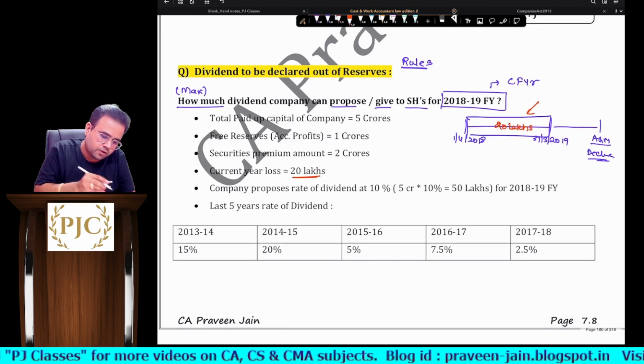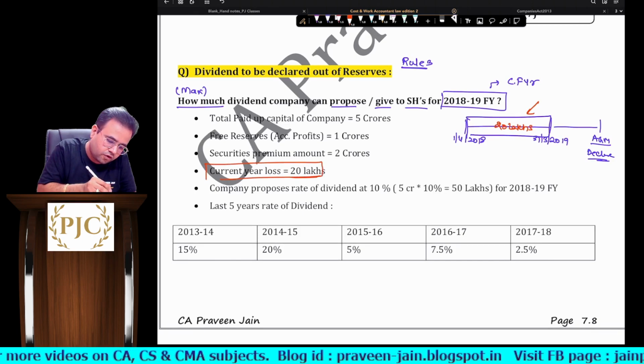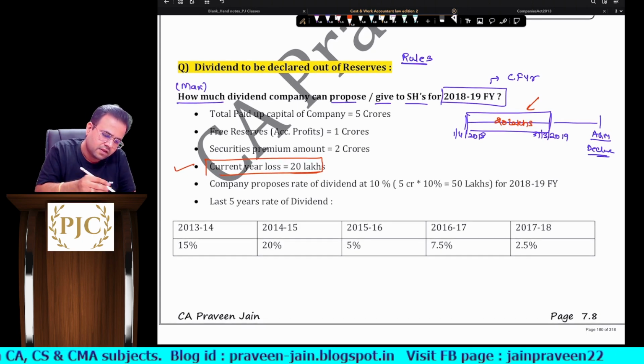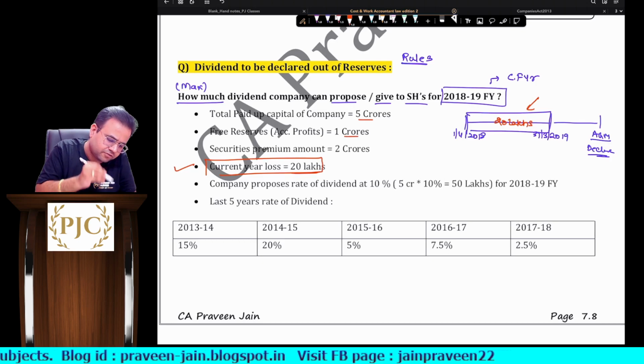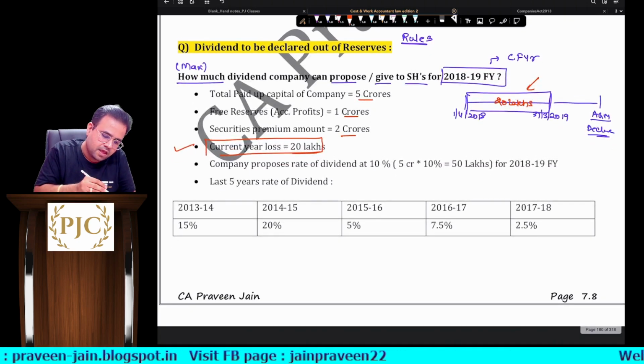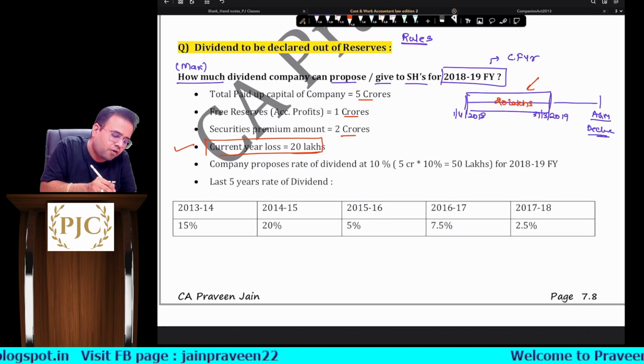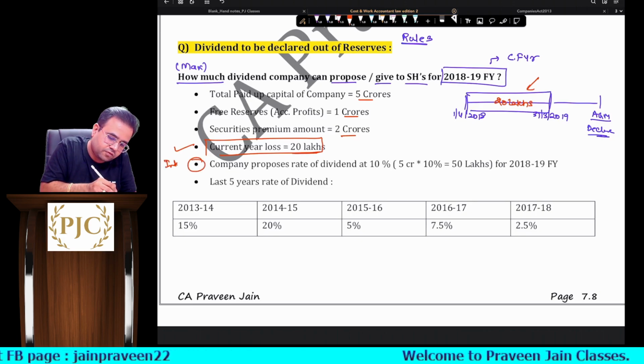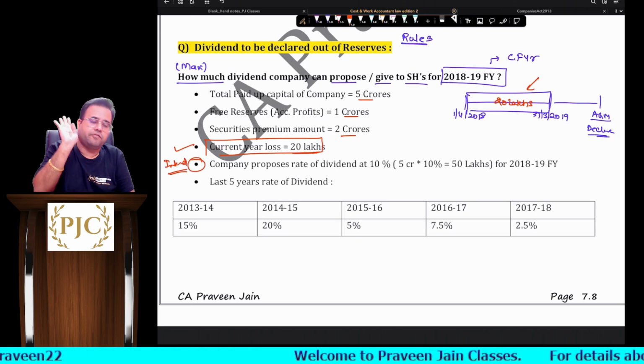Okay, very good, sir. So the company has incurred a loss of 20 lakhs. Paid up share capital is given, free reserves is given, securities premium is given. The company proposes, meaning this is what they intend. Whether this is allowed or not, we will check, sir.